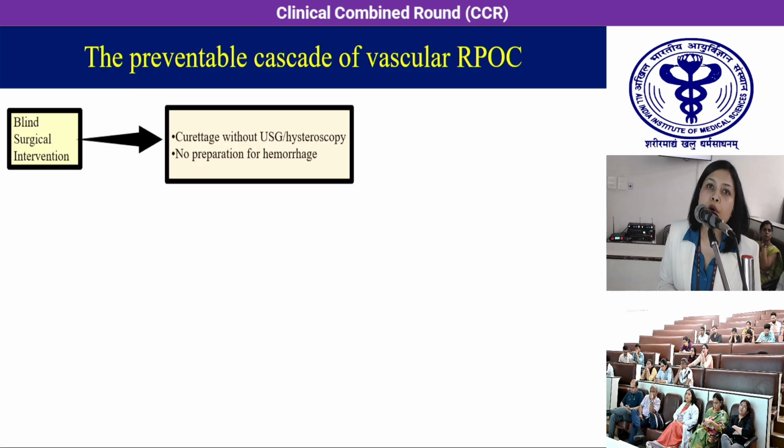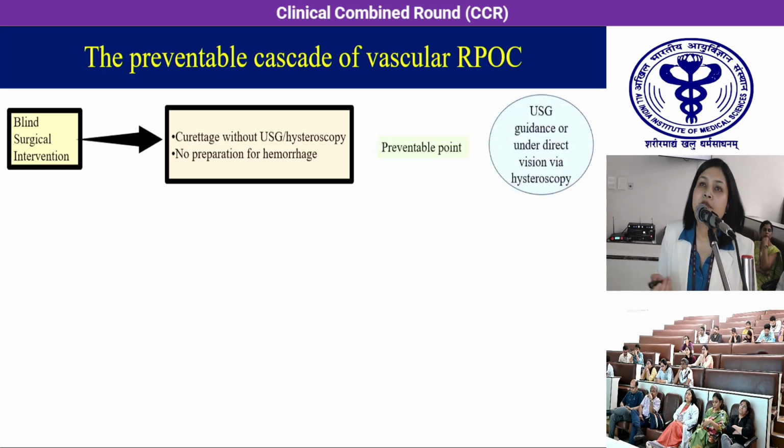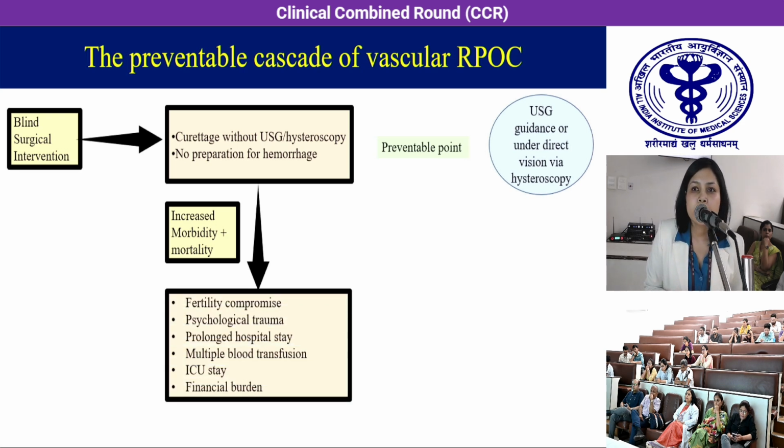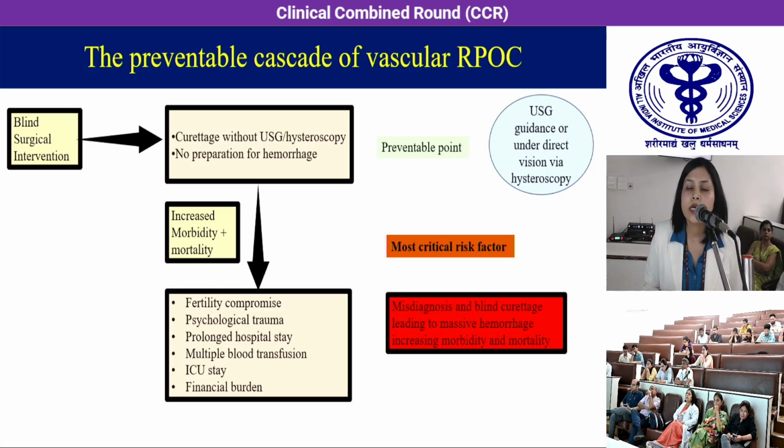The fifth point is curettage without any ultrasound guidance and no preparation for hemorrhage. So here the preventable point is to always go with an ultrasound guided evacuation. All these factors together lead to increased maternal mortality and morbidity, leading to fertility compromise, psychological trauma, prolonged hospital stay, multiple blood transfusions, and ICU stay. So the most critical risk factor here is misdiagnosis and blind curettage leading to hemorrhage, morbidity and mortality.